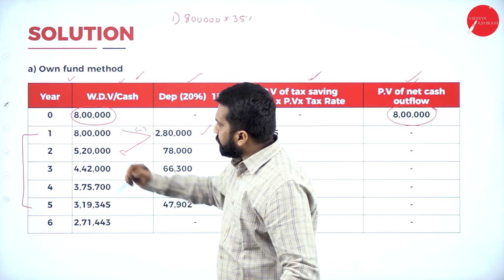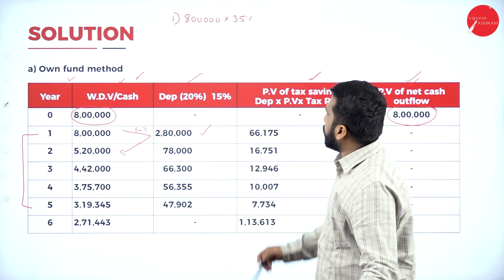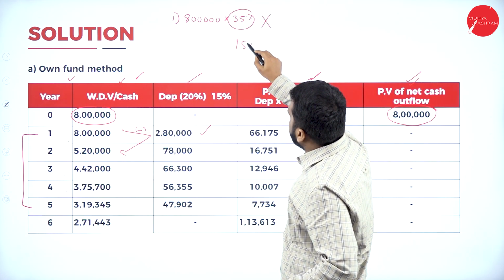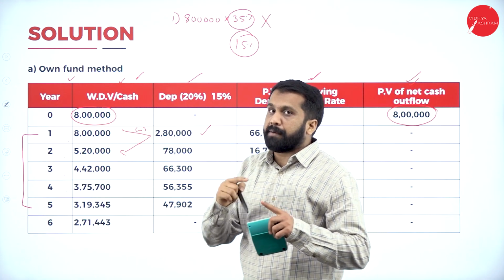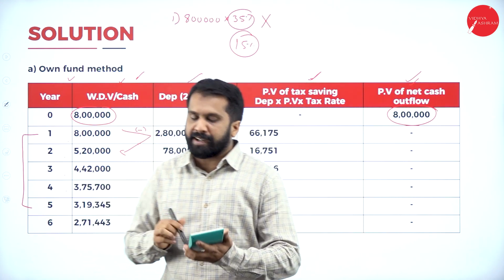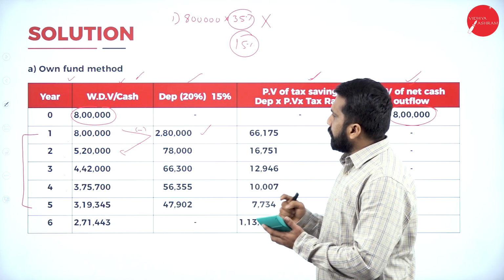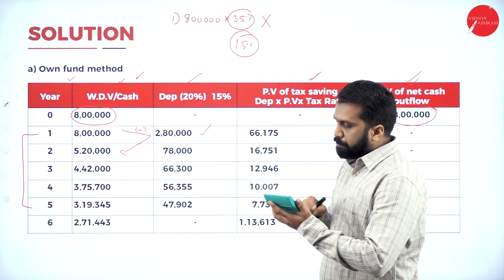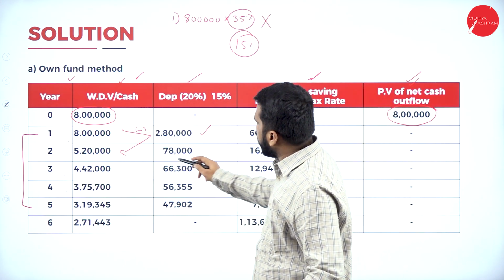Then take 5,20,000. What is the depreciation? Is it 35? No, it is only 15%. First year we have additional of 20%. From the second year onwards we don't go for additional. 5,20,000 multiplied with 15%. I got 78,000.